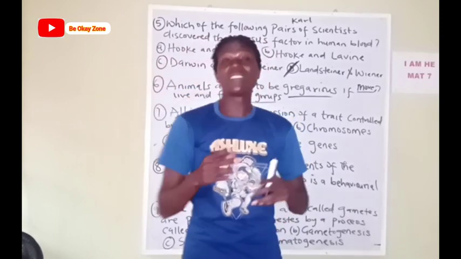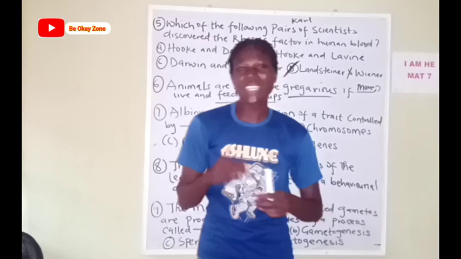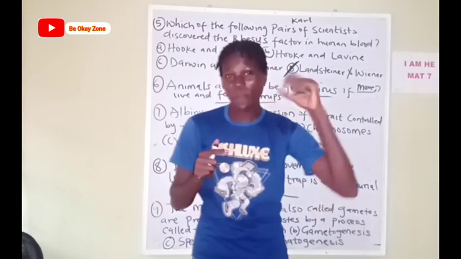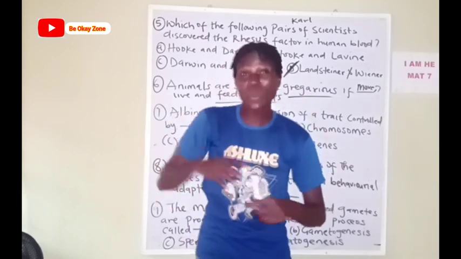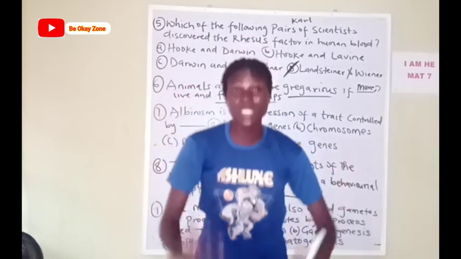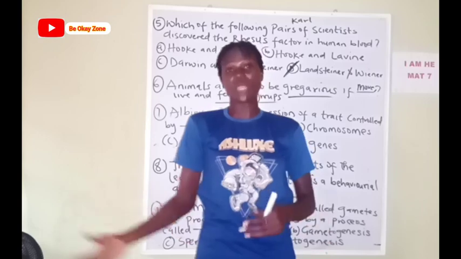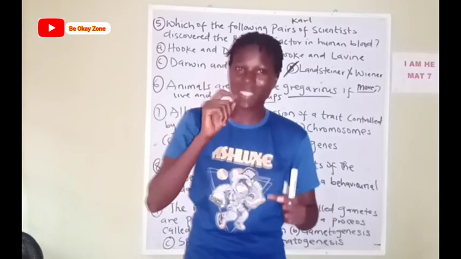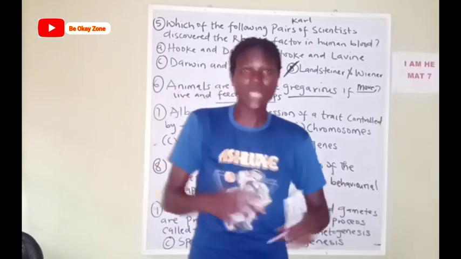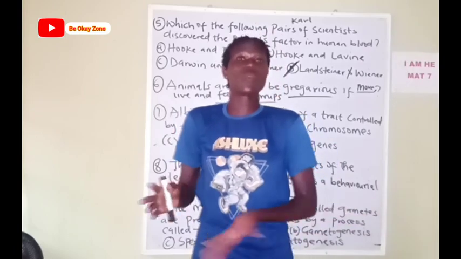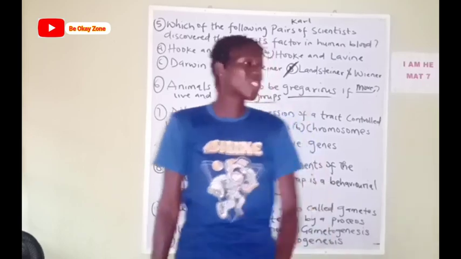So that child has the gene for fairness and also the gene for darkness, but the one that is fully expressed is the dark color, maybe from the mother. So that child is termed recessive, having the recessive gene for darkness, and can be said to be a carrier as well. You understand? So let's proceed.